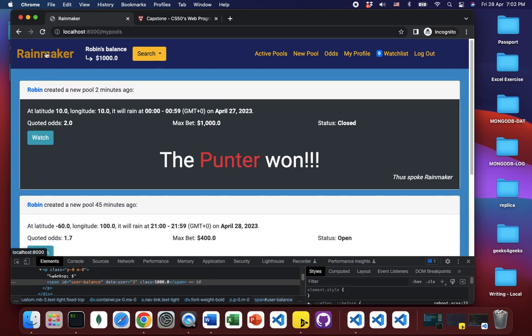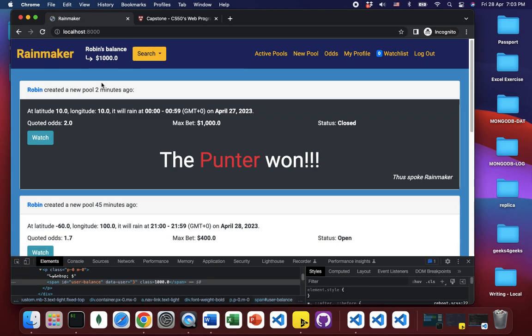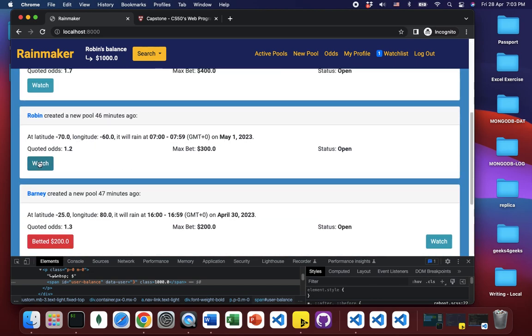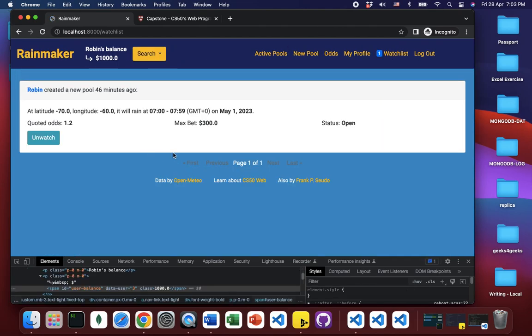Besides the profile page functions, another thing users can do to keep track of certain pools is to use the watch list. It's basically like a follow button in other social media websites. Now that I click this, it is here. And if I unwatch it, it will be gone from my watch list.